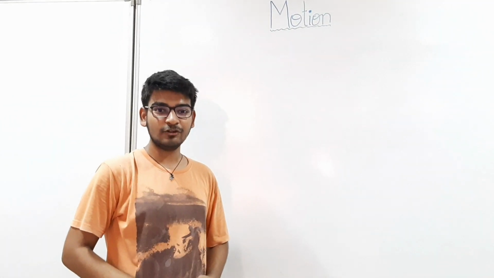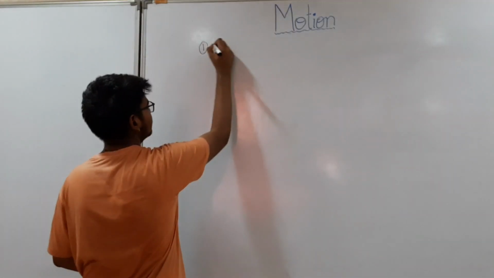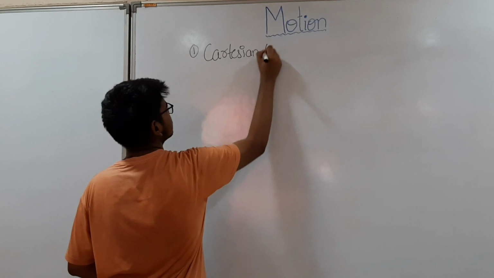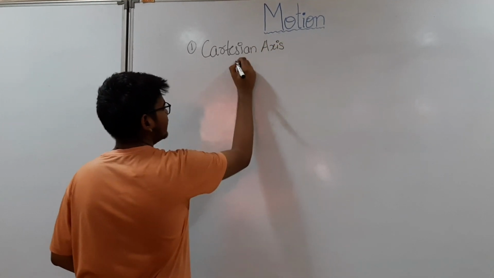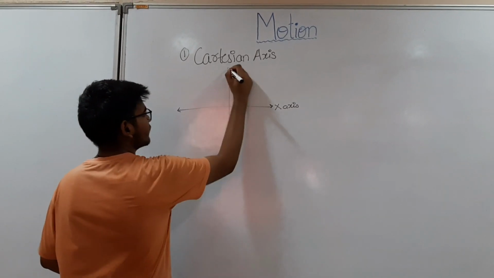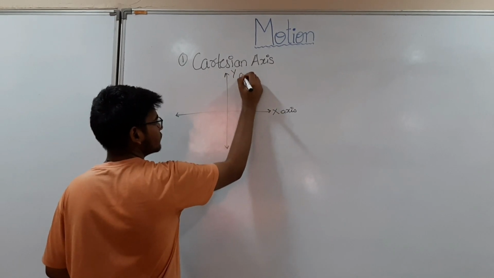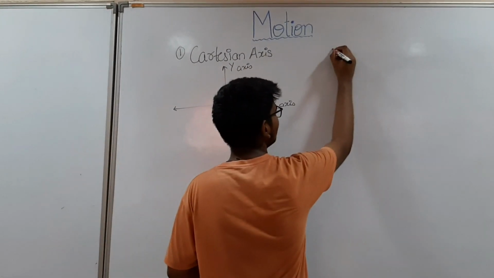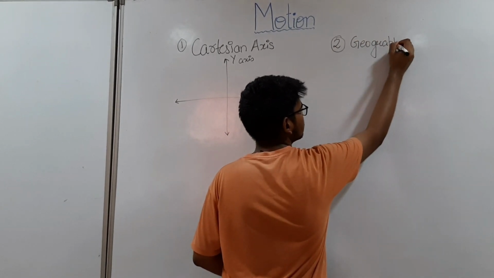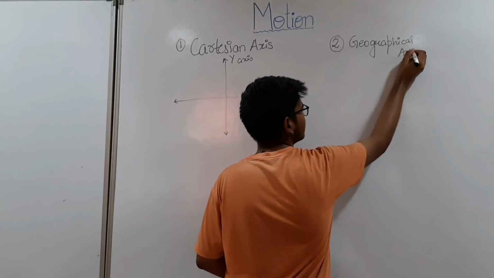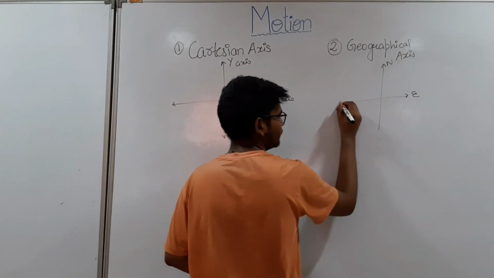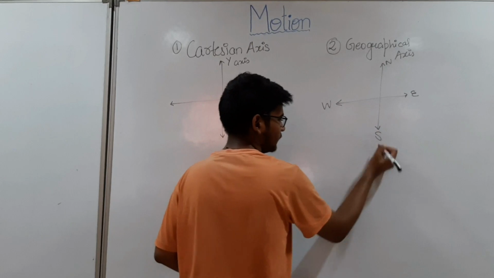So in physics there are two axes: one is the Cartesian axis, that is the x-axis and y-axis, and the second reference axis is the geographical axis, that is north, east, west and south.